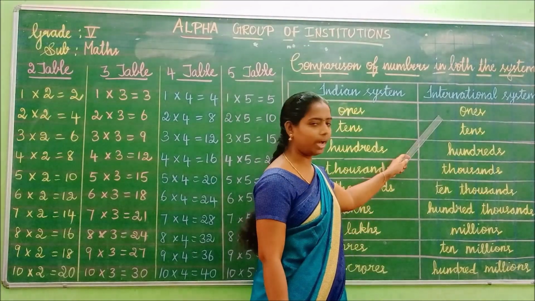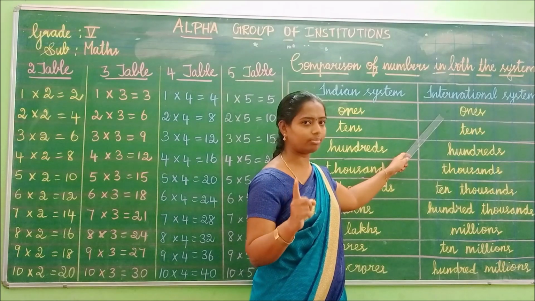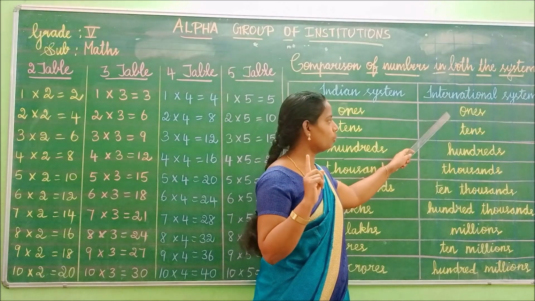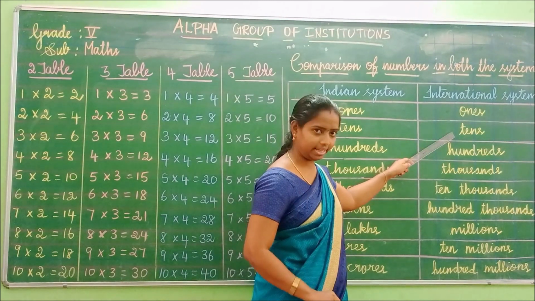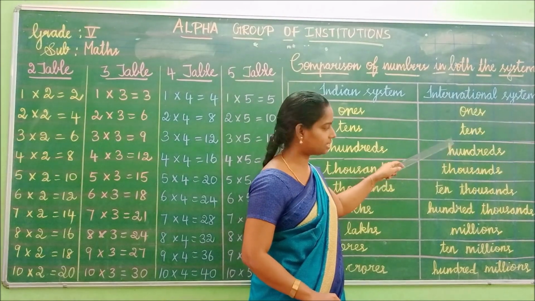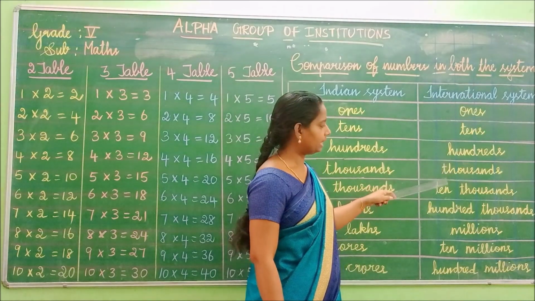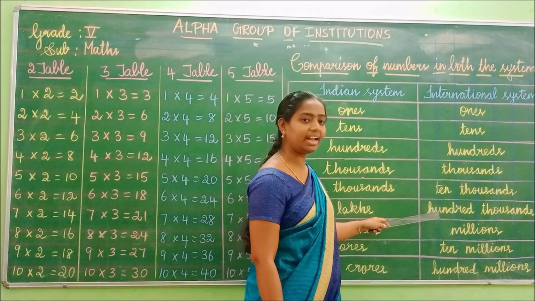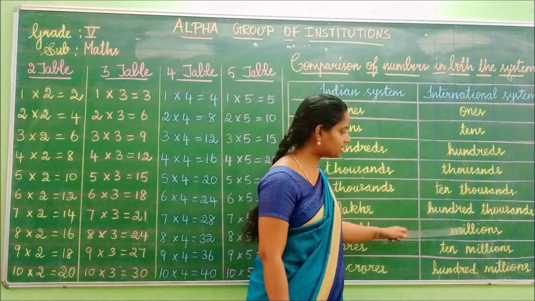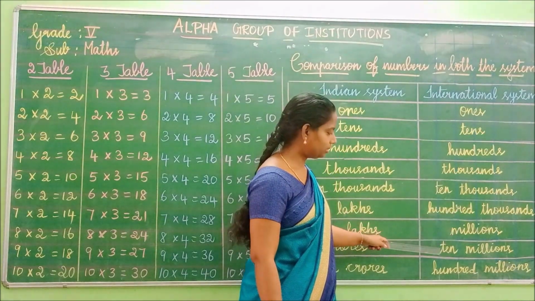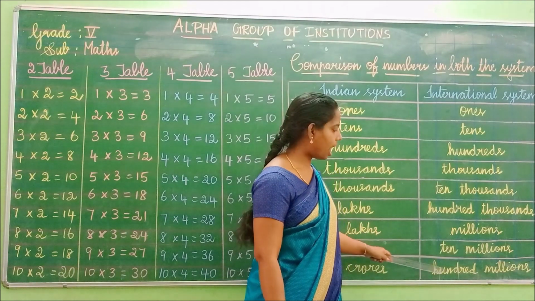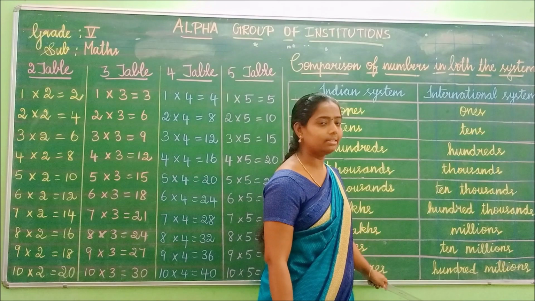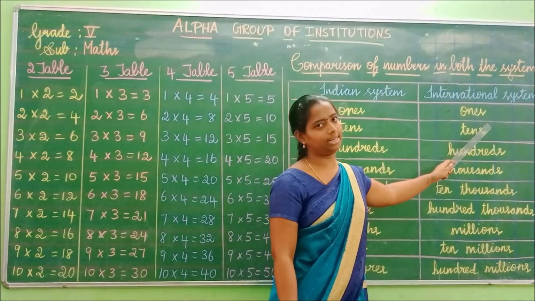See, ones. Always we have to start from the ones place. Okay children, keep that in mind. Okay, ones, tens, hundreds, thousands, 10,000s. See, very, very important children. 100,000, millions, 10 millions, 100 millions. Okay, this is for what system children? This is for international system.